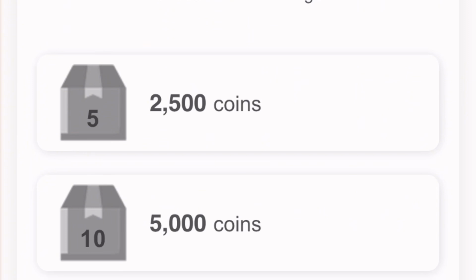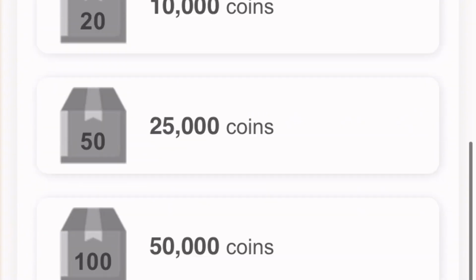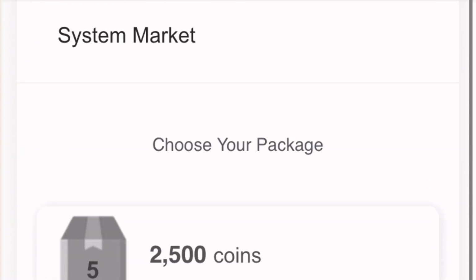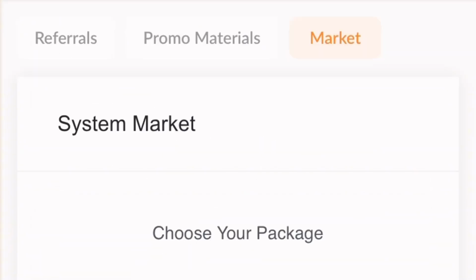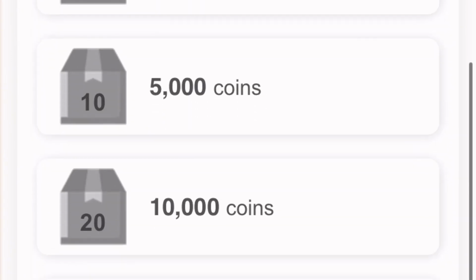Now, making use of this markets feature over here is only advisable to those that are actually advertising on this website. For instance, when you invite an advertiser to this particular website and that advertiser goes ahead to purchase any of this coin right here, you're going to get commission for it. That is why you're able to see on your account referrals, promo materials, and markets. Because once you go over to markets and you have referred an advertiser to this particular website, and that advertiser wants to advertise on this page and goes ahead to purchase any of this coin, you're going to get commission for that, and that is going to increase your earnings on this website.